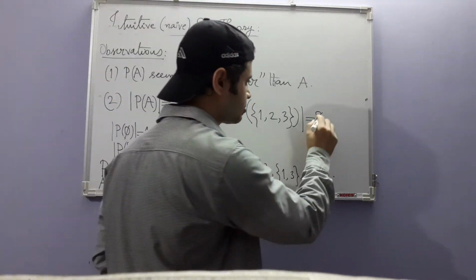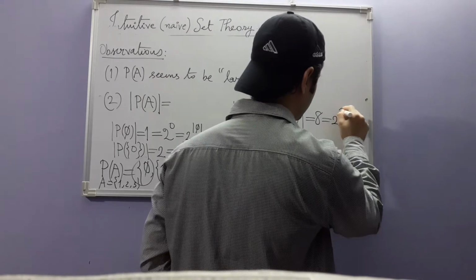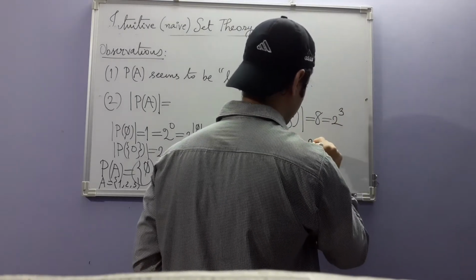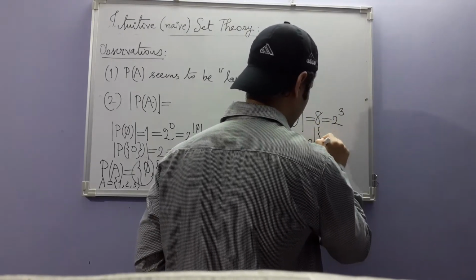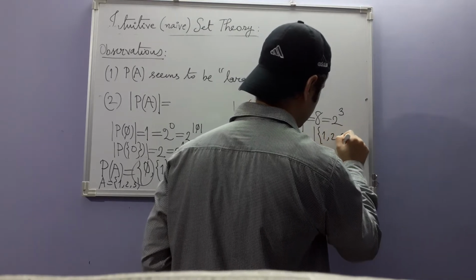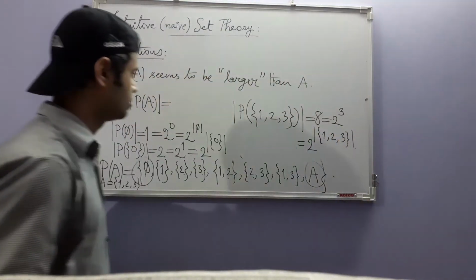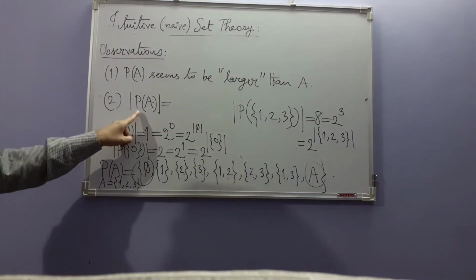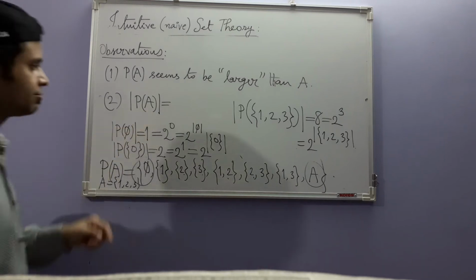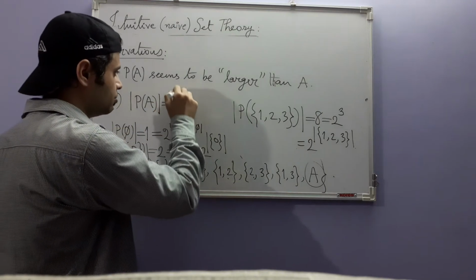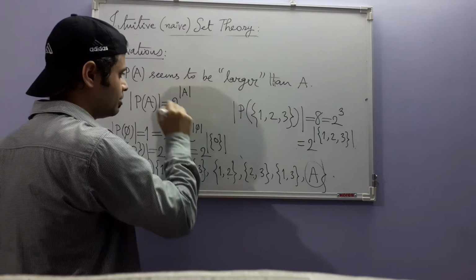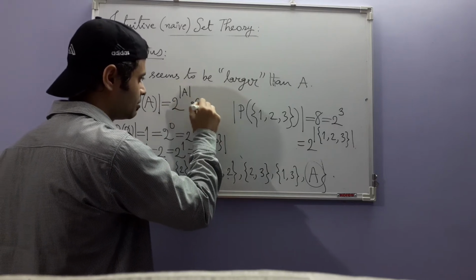And 8 is also a power of 2. 2 cube. So 2 to the power number of elements in the set. So it seems that cardinality of P(A) is equal to 2 to the power cardinality of A if A is finite.